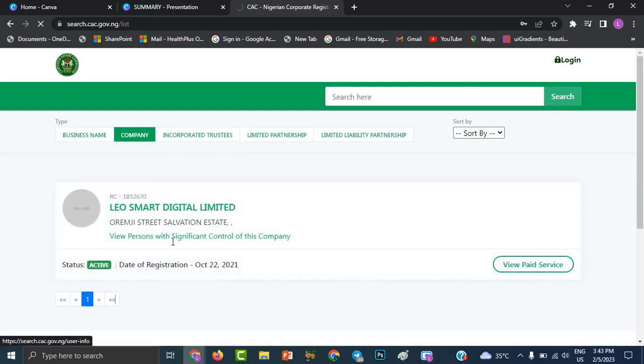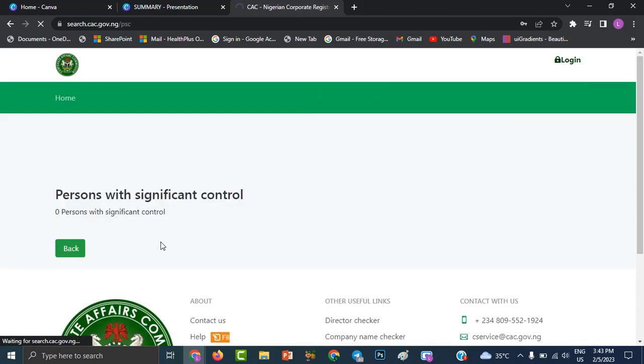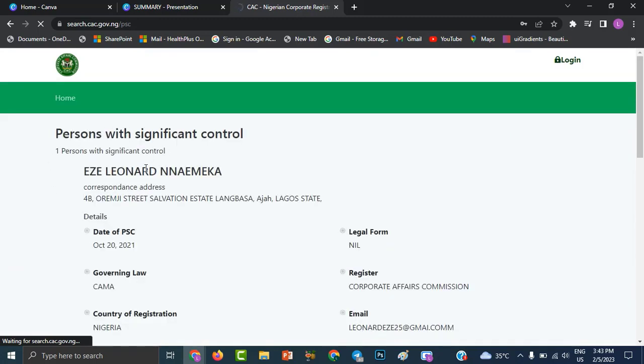So it will bring up the searches. So you say this company. Company is usually the default. Now this is the company name, and then this is the registration number, and then this is the address. So you can check here to view persons with significant control. Because this is a company, you'll be able to see persons with significant control. These are persons that own at least 5% of the share capital. So you click here. So it brings up the details.